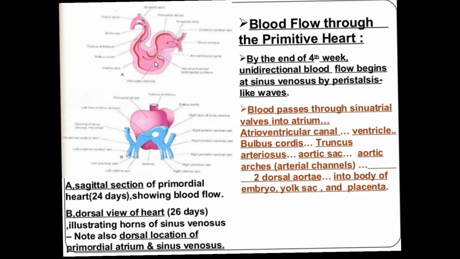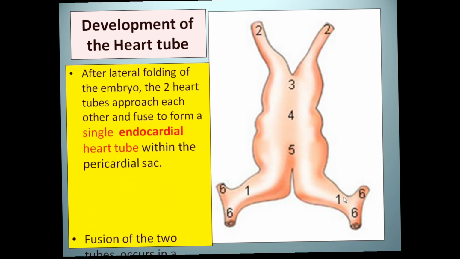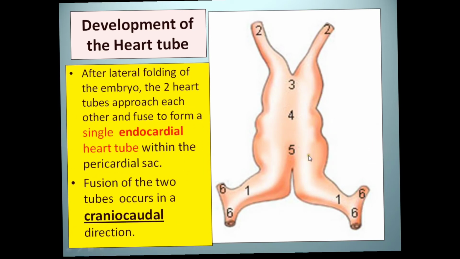It passes the blood from the atria to the ventricle, and from the ventricle to the arterial end, and then it is distributed through the dorsal aorta into the body and yolk sac, and then it carries the deoxygenated blood or waste products back to the placenta. Okay, so how do the developmental changes occur?